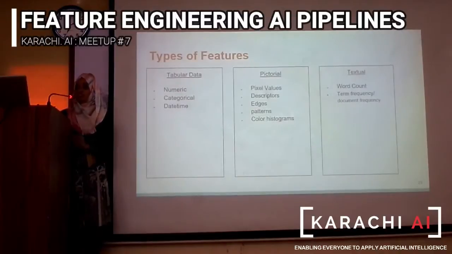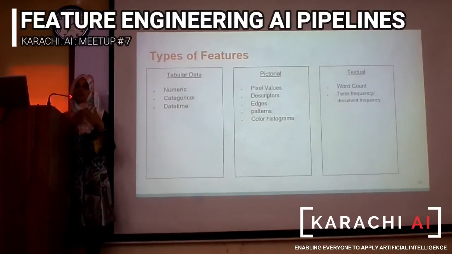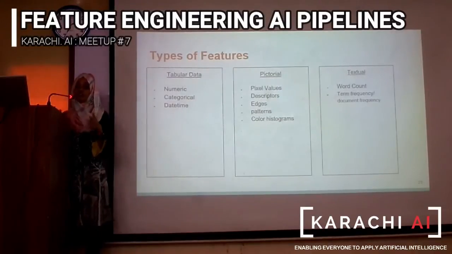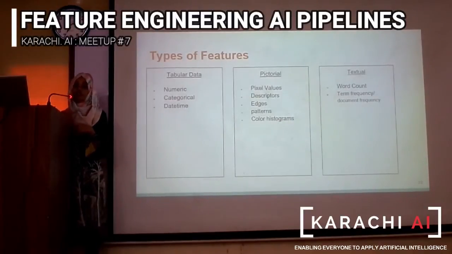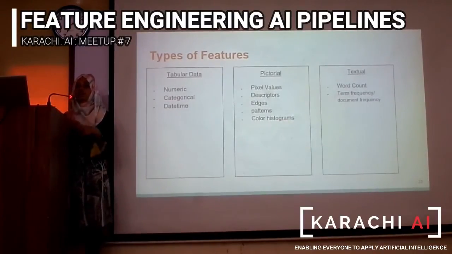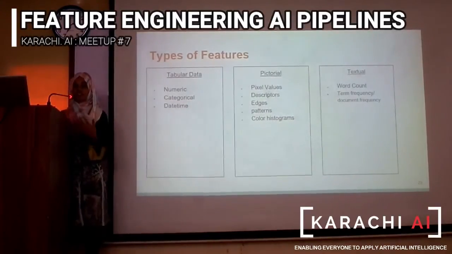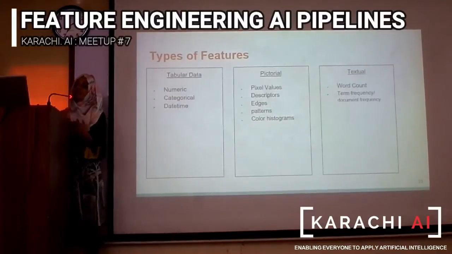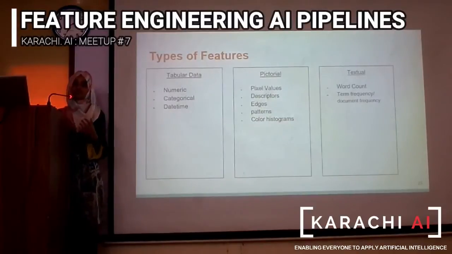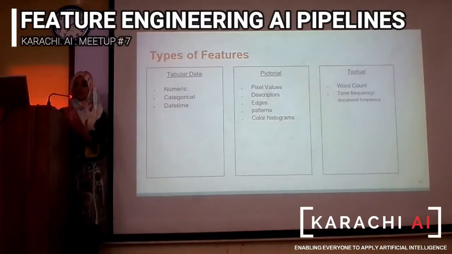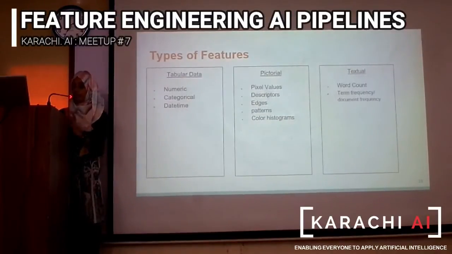When you go through that iterative process in feature engineering, there are a number of types of features that you come across. In tabular data, you could have numeric, categorical, or datetime features, or for pictorial data, you could have an array of pixel values, edges, descriptors, and for textual data, you could have word count and embeddings. So there are multiple ways to deal with these kinds of features, and we'll be discussing a couple of them in the next few slides.